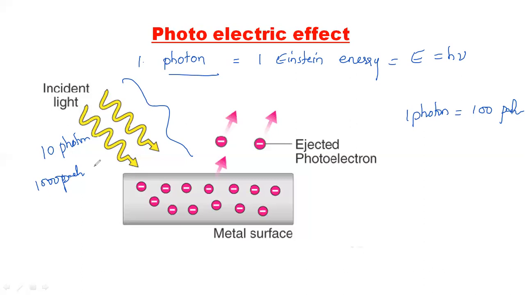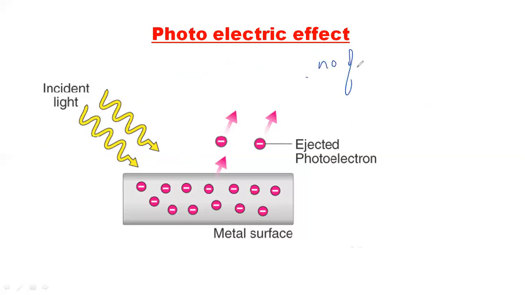So here, the number of electrons. Whenever the photons are intensing on a metal surface, as soon as these photons strike the metal surface, the electrons are ejected from the outermost shell of the metal. All the electrons go out from the metal. So you have to understand the number of electrons ejected here is directly related to the intensity of the light, the intensity or brightness of the light.